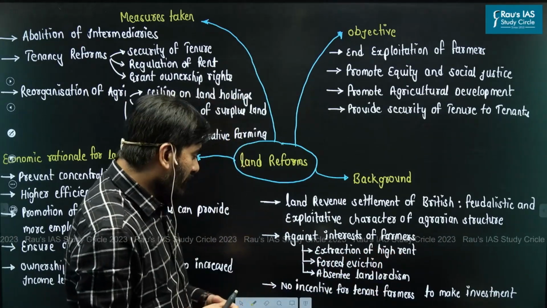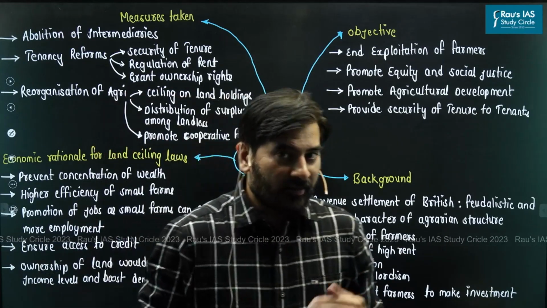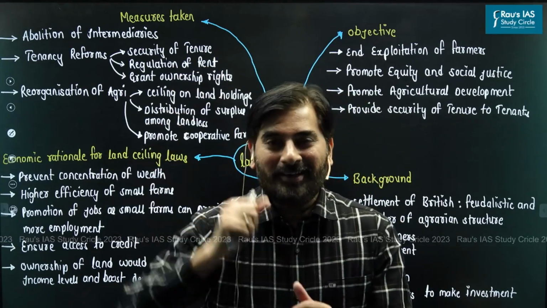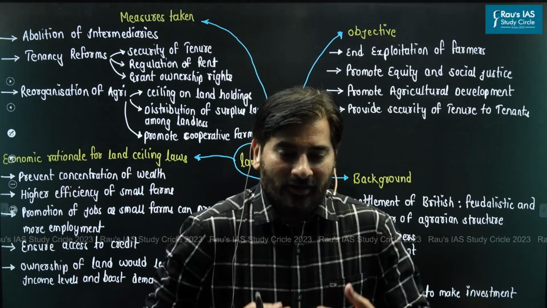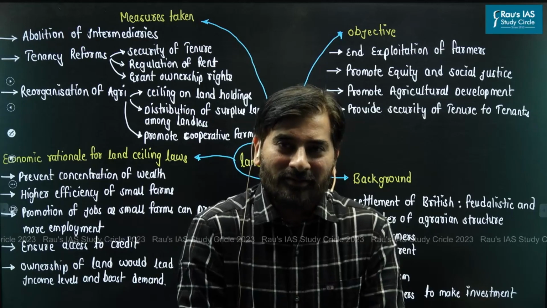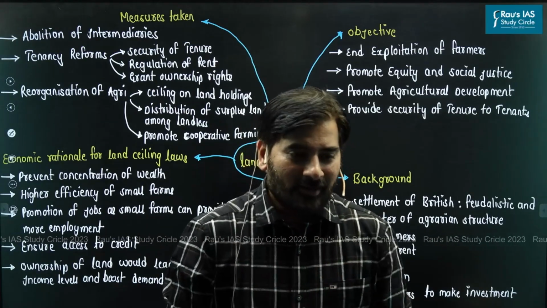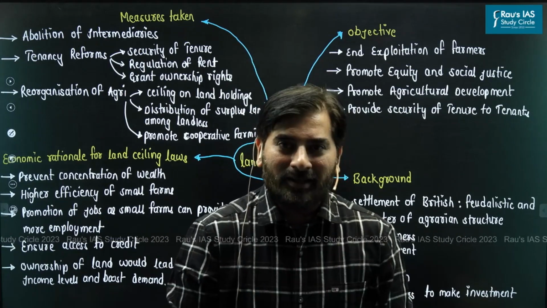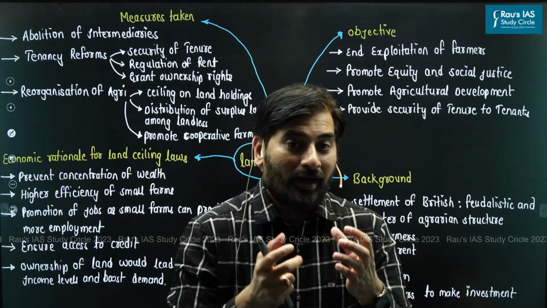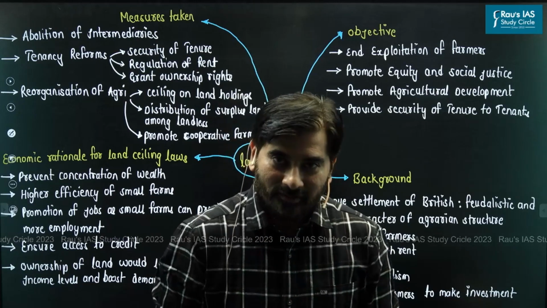Last and most importantly, in case of British land revenue settlement systems, the farmers as such were not owners of the land. The land was ultimately owned by zamindars. So when farmers don't own the land, there's no incentive for the farmers to make adequate investment in agricultural land. Imagine this: if farmers don't make investment in agricultural land, how will the productivity of agricultural land improve? So the agriculture sector in India was underdeveloped because of these policies.